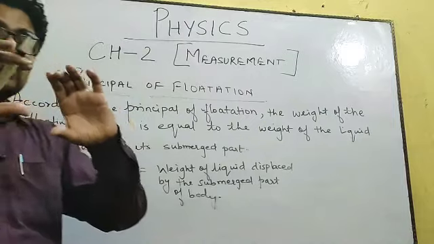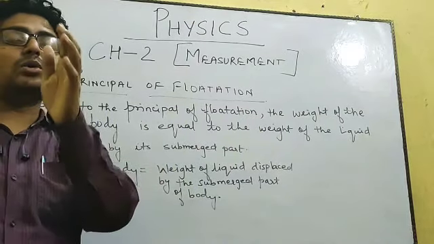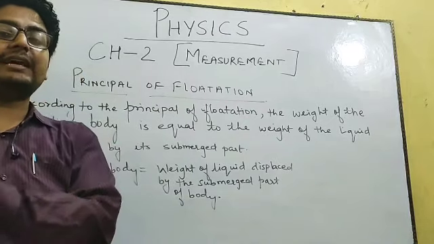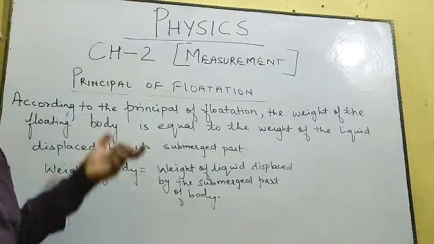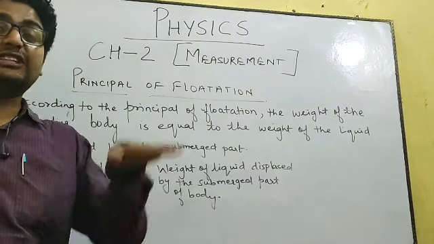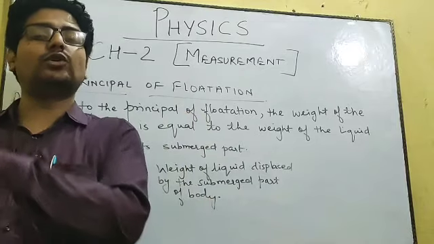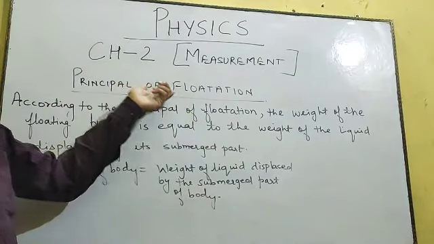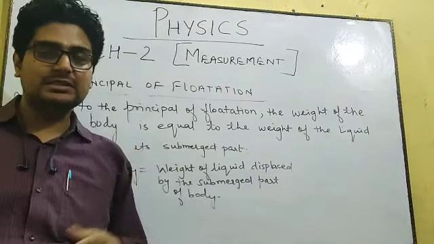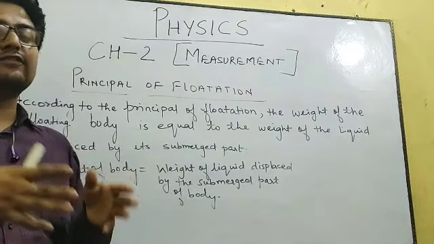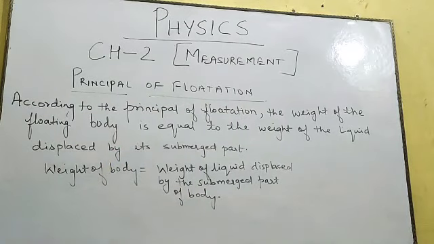It means whatever portion of the object is inside water or liquid, you take that volume of water, and the weight of that volume of water should be equal to the weight of the object which is floating. If these two become equal, then you can say the object can easily float on water. On the basis of this principle, they build big ships that can easily float over sea water or river water.